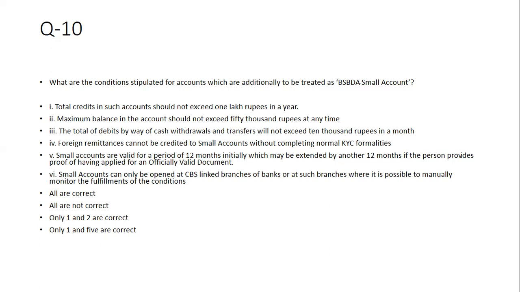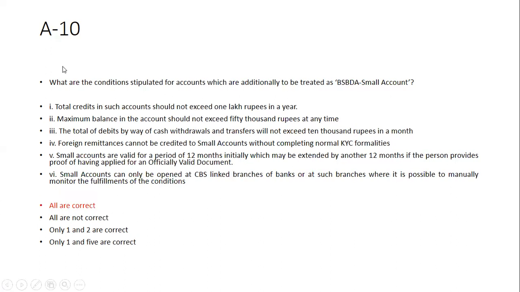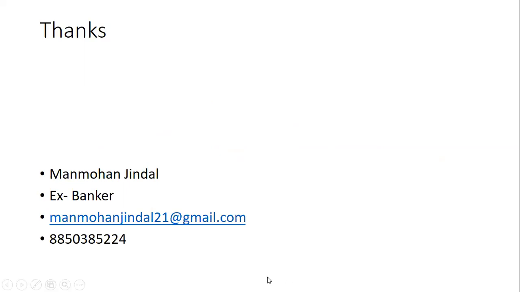In the CBS branches, in the computerized branches, it is easy to monitor these accounts because the system puts alerts as soon as one person reaches the threshold limit. So here answer is all are correct, all are not correct, only 1 and 2 are correct, and only 1 and 5 are correct. So answer is that all are correct. These are the basic features of a small saving account.